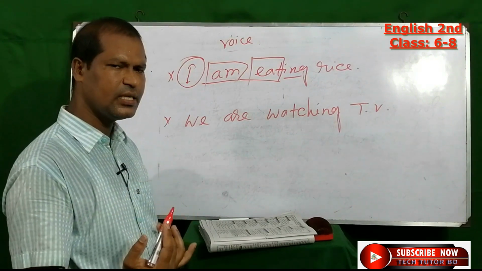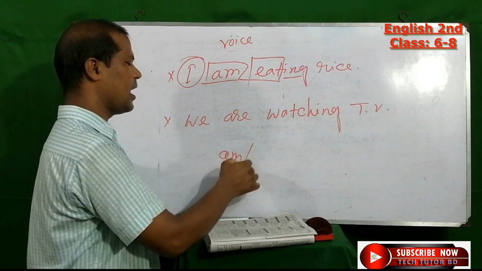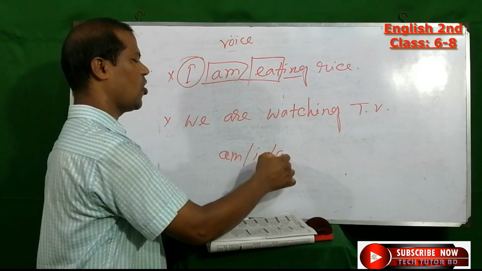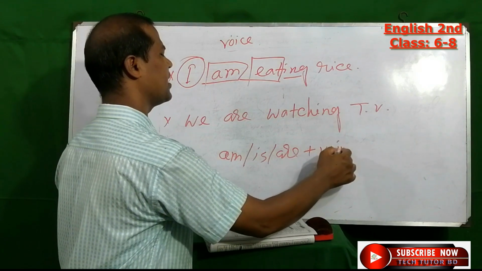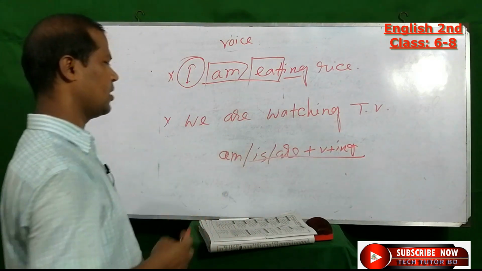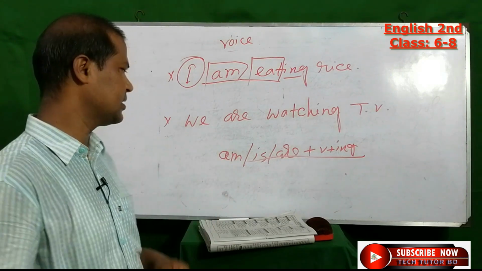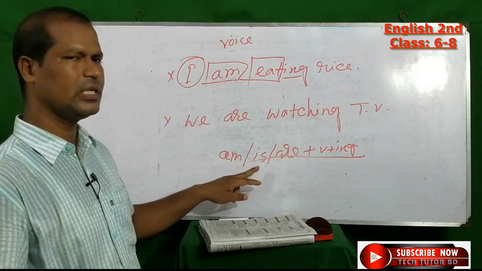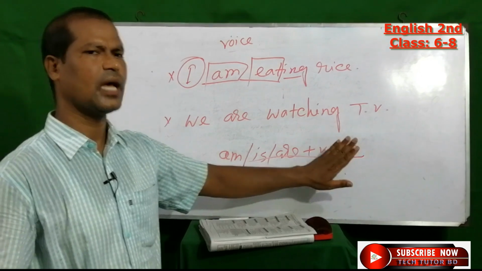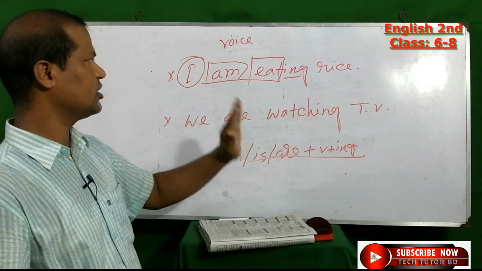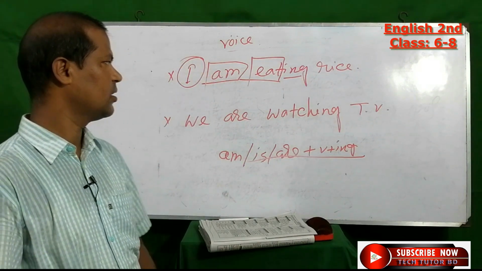When you see in a sentence helping verb am, is or are plus verb plus ing, that sentence will be present continuous tense.